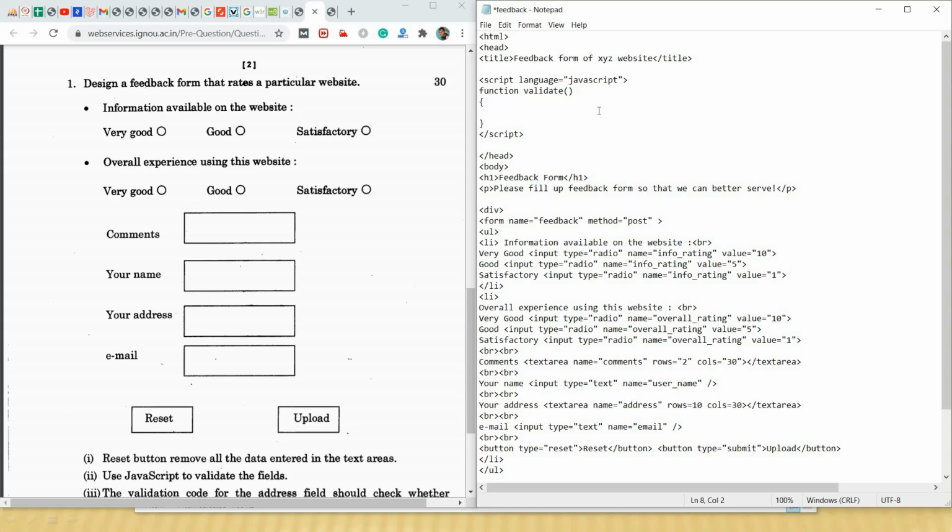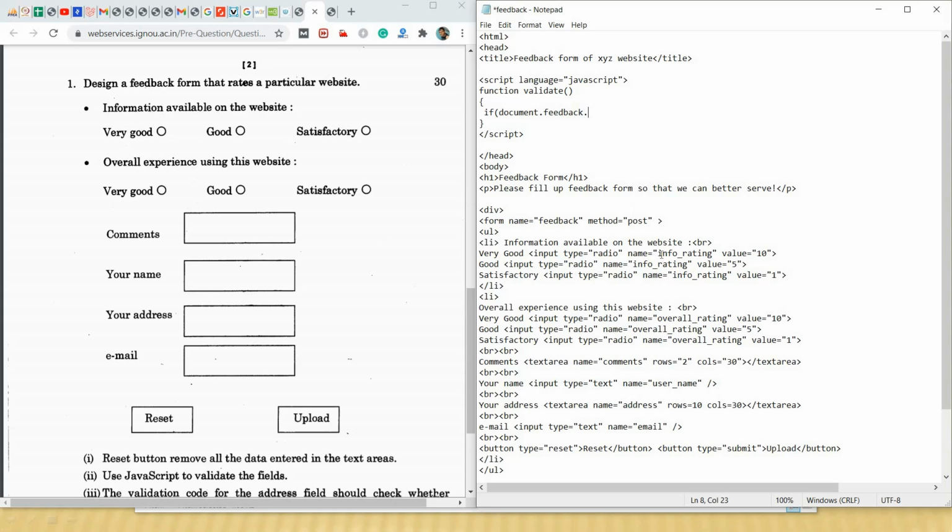So let's now write our function body so that we can validate all the fields. For this, we will use if conditions. If document dot form name, what is the form name here? It is feedback. Feedback dot, which field we want to check?